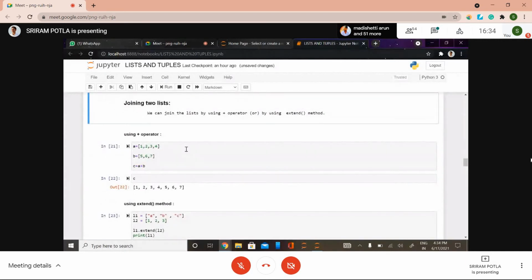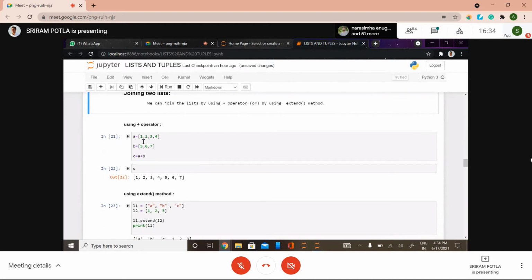Now the next thing is joining lists. You can do it by using the plus operator or the extend method. Plus is nothing but assigning values. Sorry, not assignment. It's an addition. So we have 2 lists, A and B. I'm going to add those 2 lists by using the plus operator here. The values present in the second list are going to be added at the end of the first list. See here we have 1, 2, 3, 4. After 4 we got 5, 6 and 7, right? This is what happens when you use the plus operator.